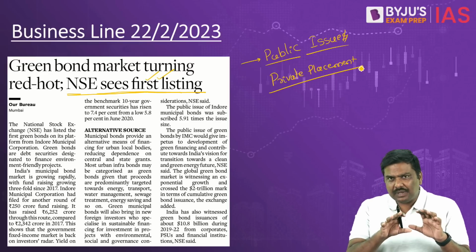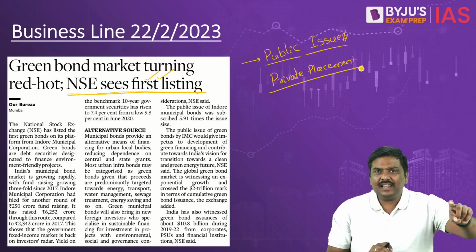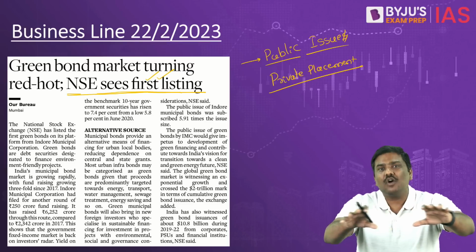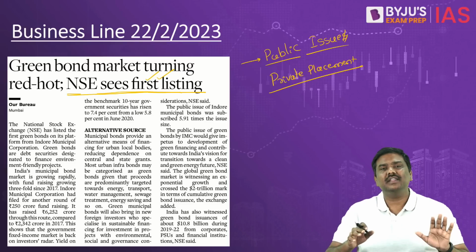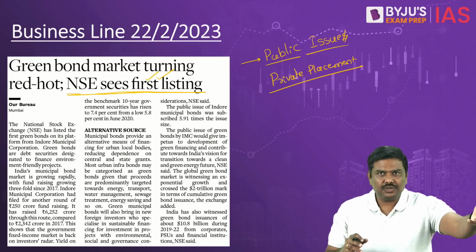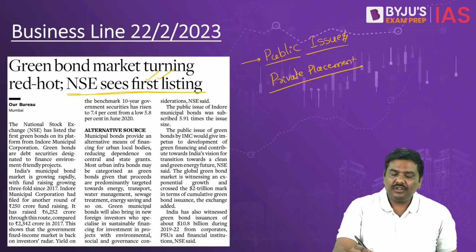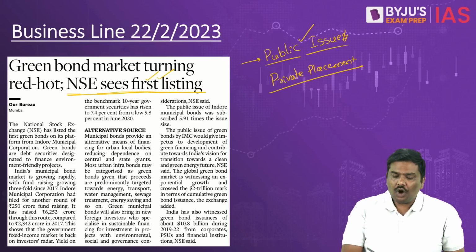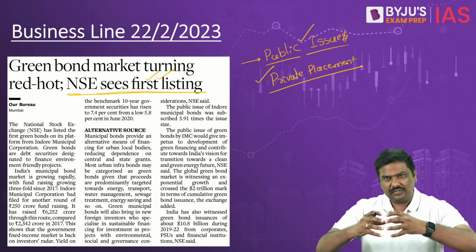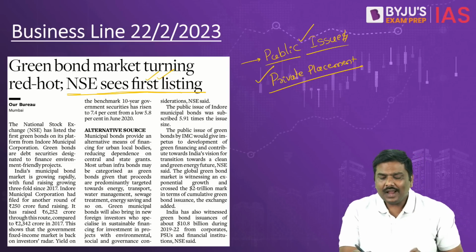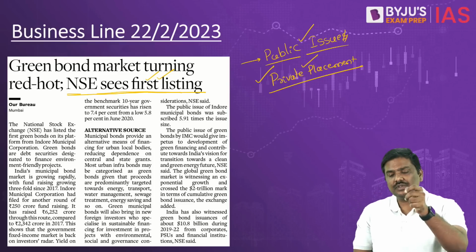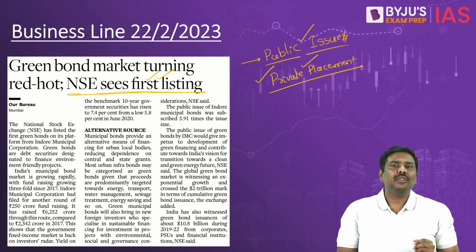So the argument is simple. Either you go to retail investors, issue the instruments to them and collect the money, which is called a public issue. Or else you can go to a limited number of investors, generally up to 50, and issue these instruments to them, which is called a private placement.